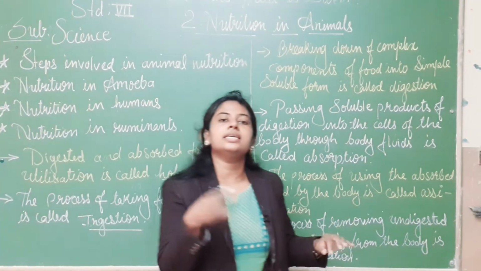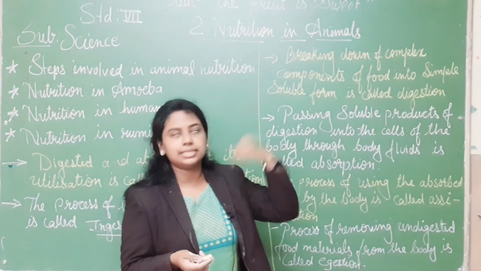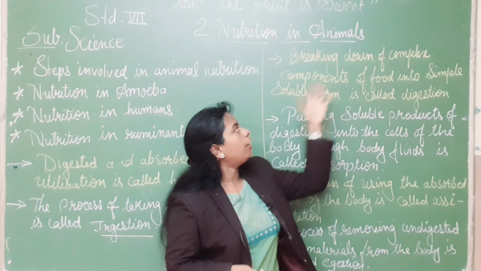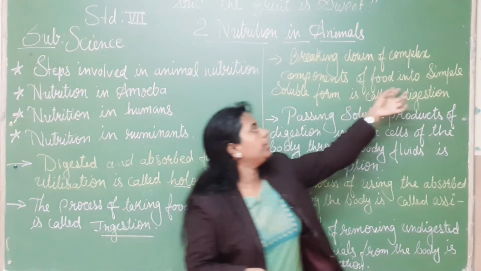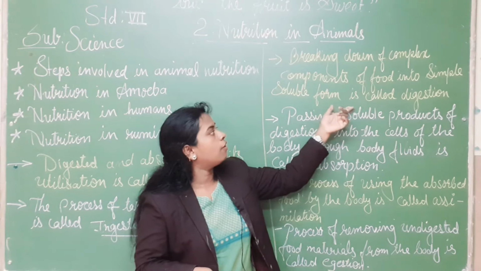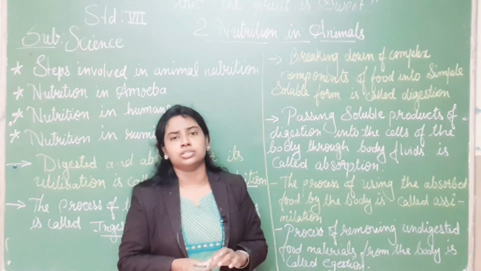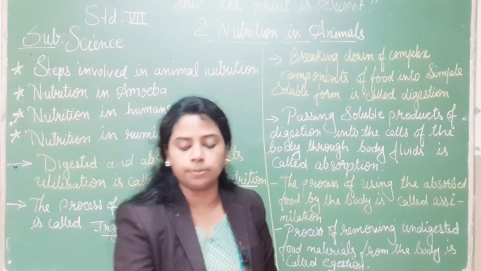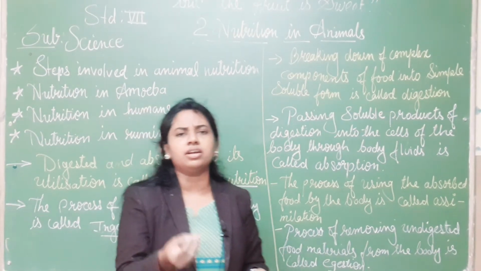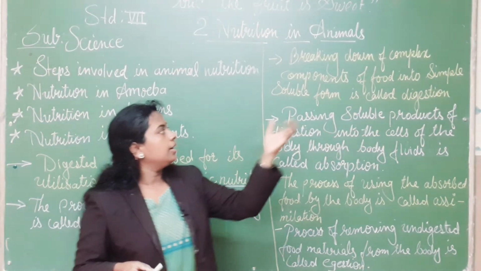Next, the food gets digested. How it digests, let's see. Breaking down of a complex compound of food into a simple soluble form is called digestion. If you are taking a chapati or roti, sabzi, whatever it is, it is a solid, a hard substance.